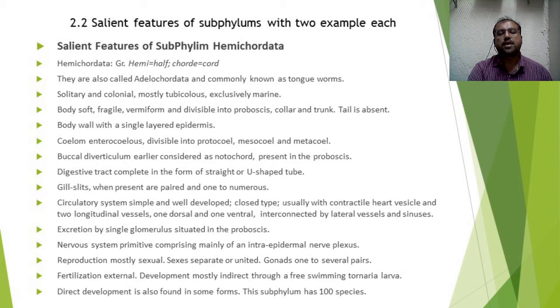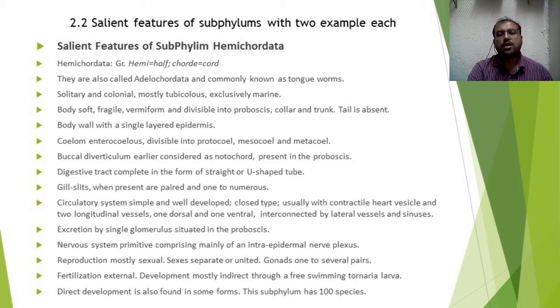Development may be direct or indirect. If the development is indirect, then it possesses the intermediate form, which is called the larval form, and there is a very peculiar larva in hemichordates, and the name of the larva is Tornaria. This larva has striking resemblance to the larva of echinoderms.